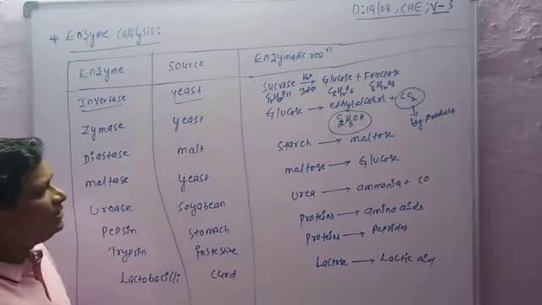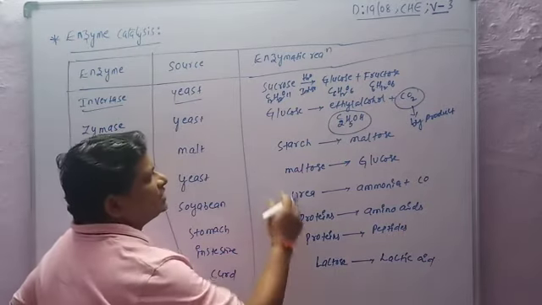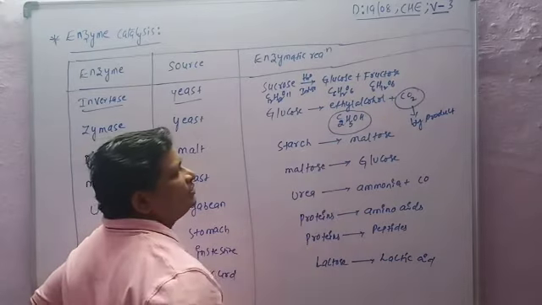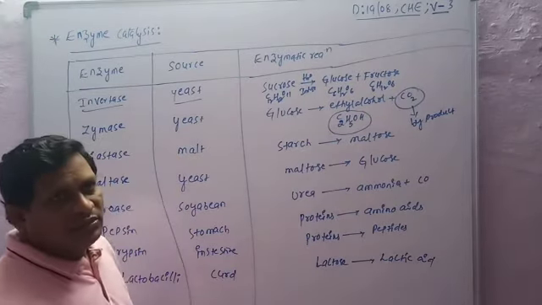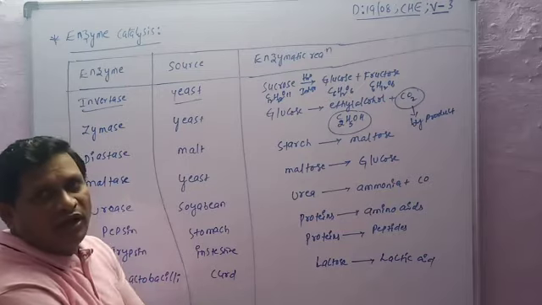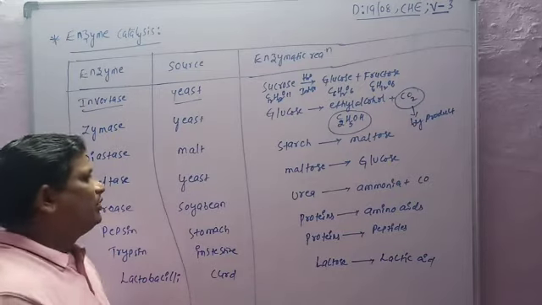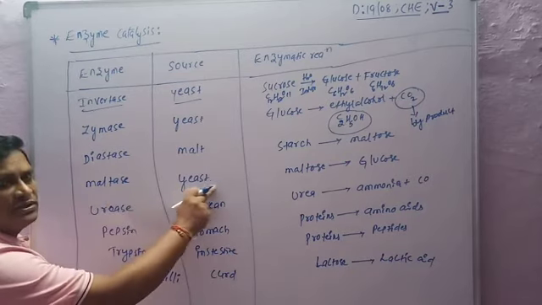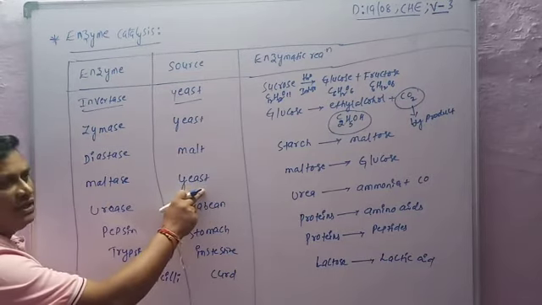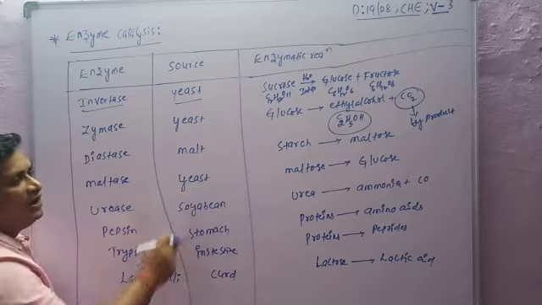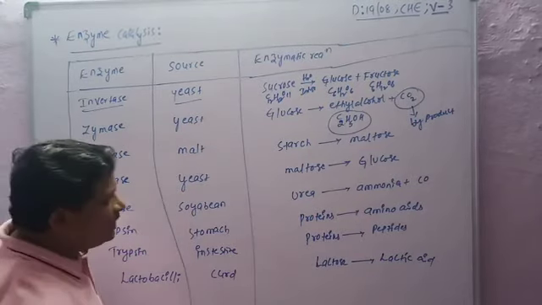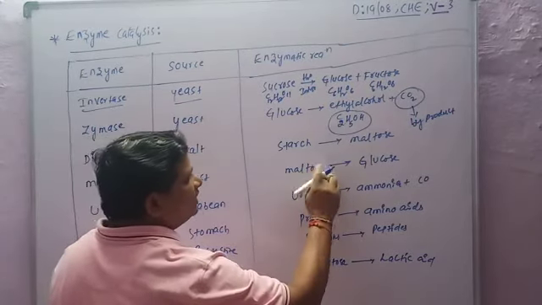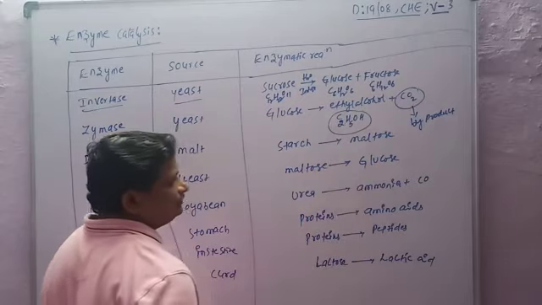It is used in the reaction of starch converted into maltose. Starch is a carbohydrate. The next one is maltase. Its source is yeast, and maltase is used for maltose converted into glucose.